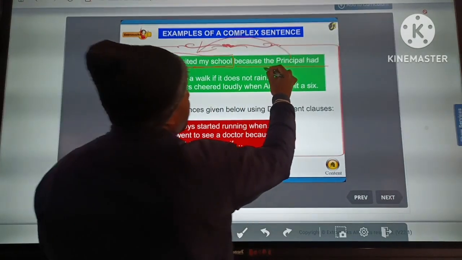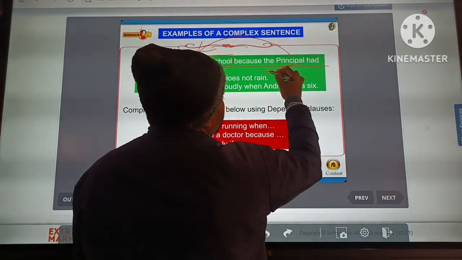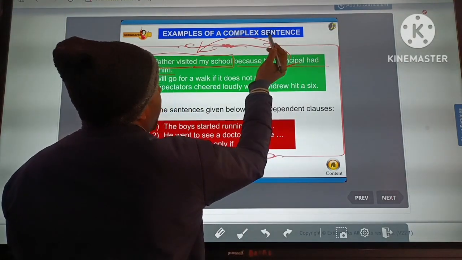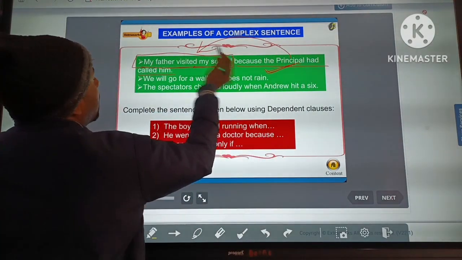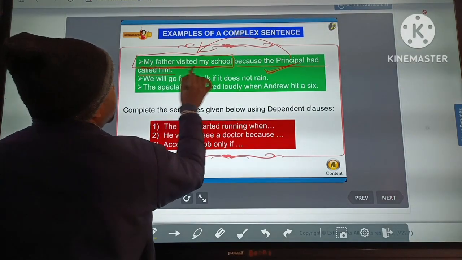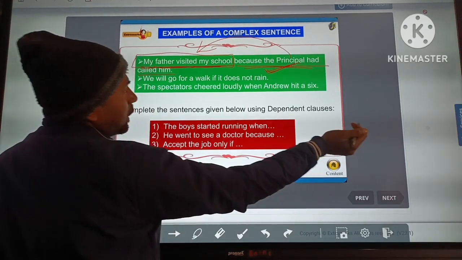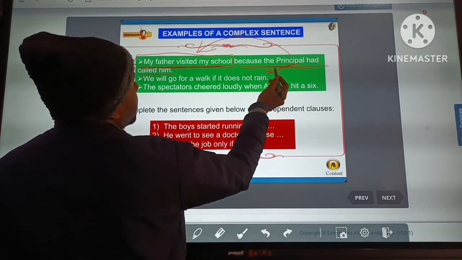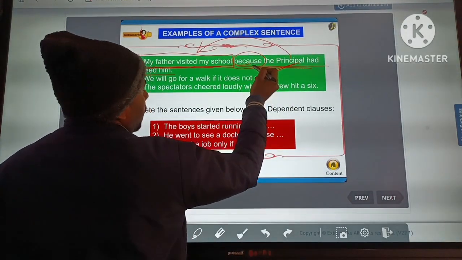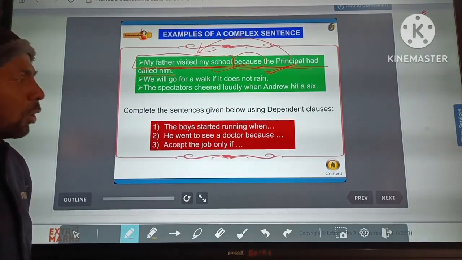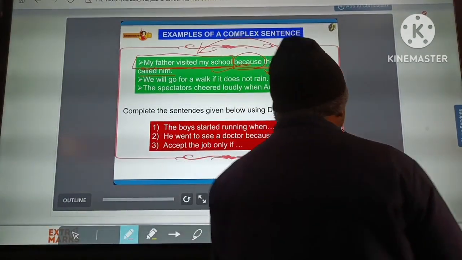Okay, so this group of words, this clause, is a dependent clause. It depends on the first sentence to express its complete sense. So the first sentence is the independent sentence and the second is the dependent sentence, and both are joined by the conjunction because. Okay, so we can say that this is a complex sentence. I hope you all understand it very easily.